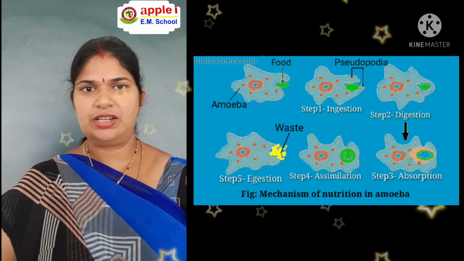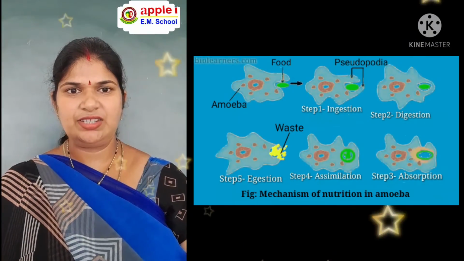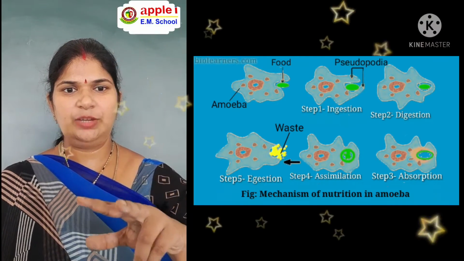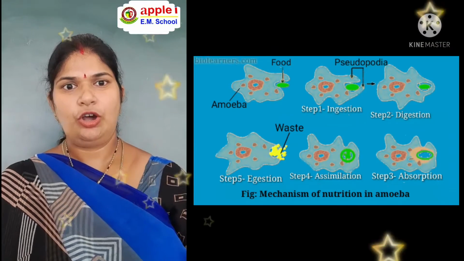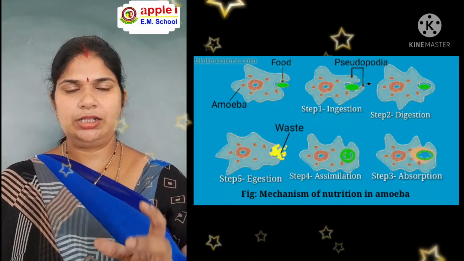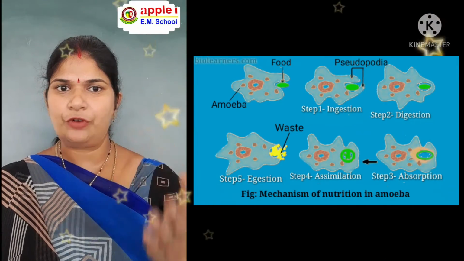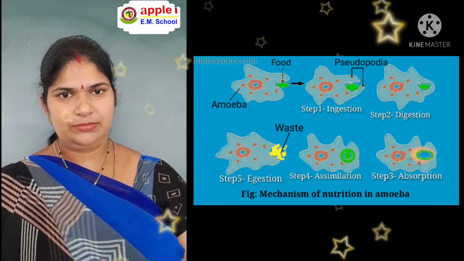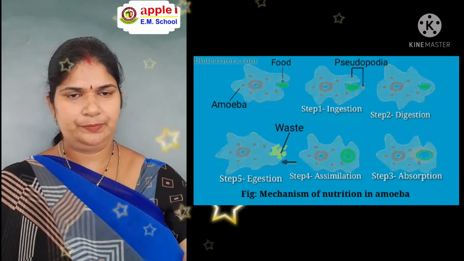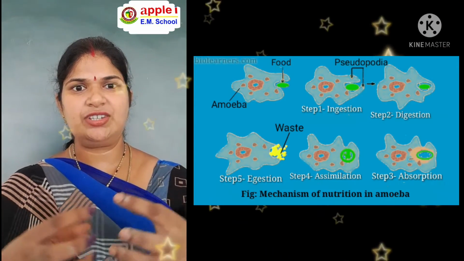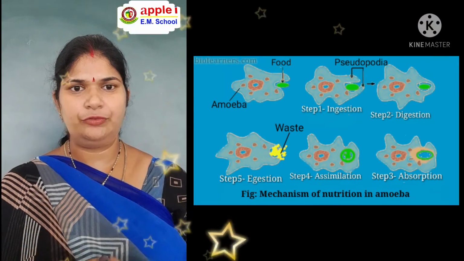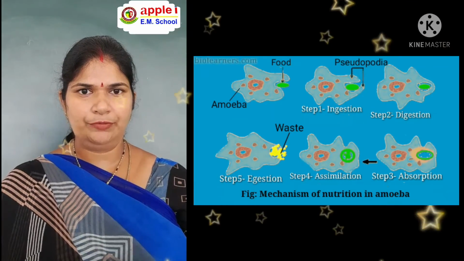Amoeba doesn't have a particular shape. Whenever it senses food, it forms finger-like projections on its body called pseudopodia. Here, pseudo means false and podia means foot. It forms pseudopodia to capture the food by surrounding it. Once it captures the food with the pseudopodia, it forms a food vacuole to digest the food and absorb it.